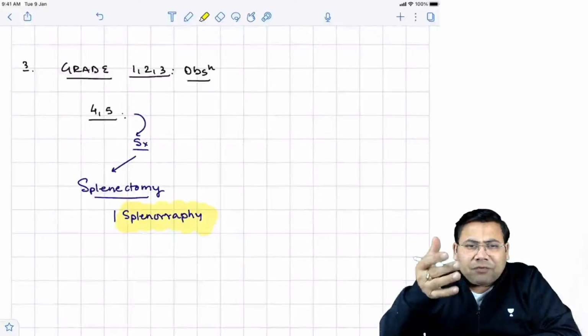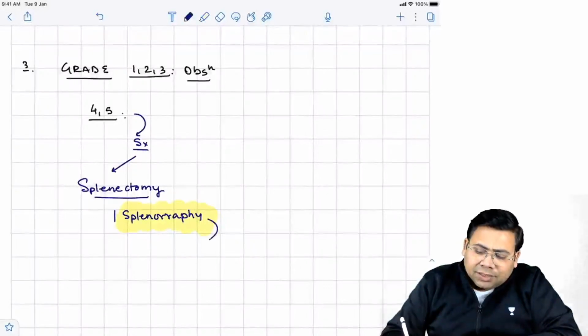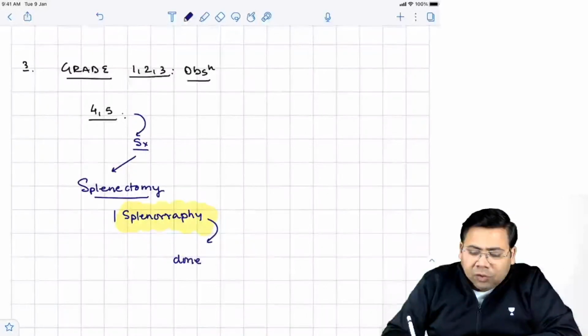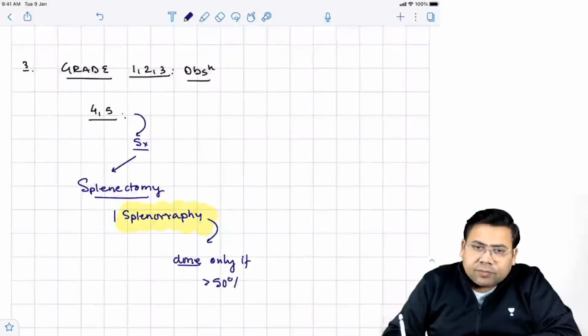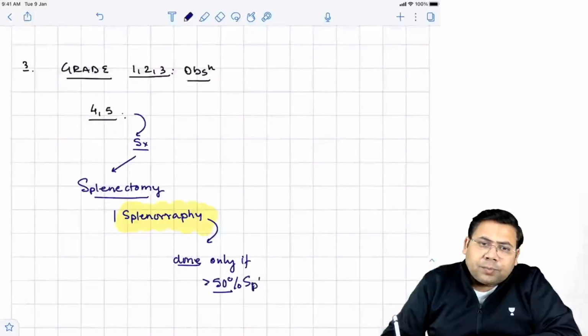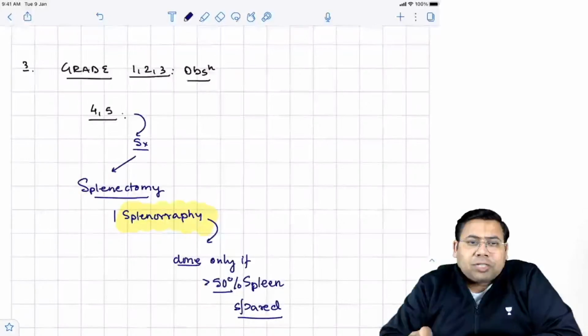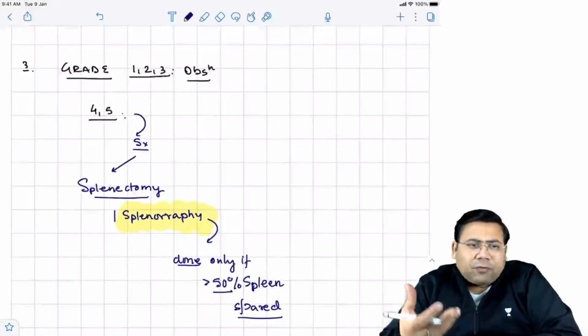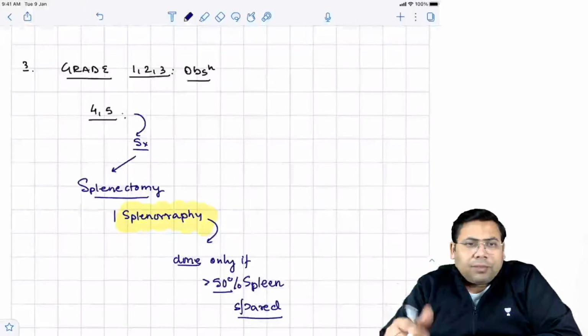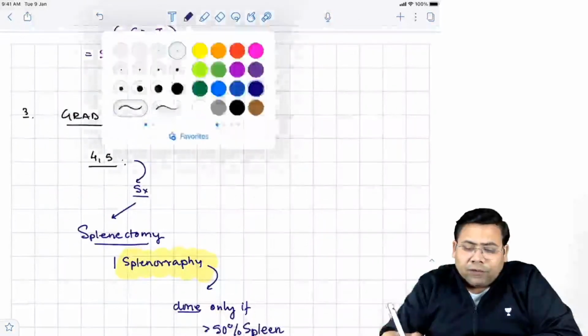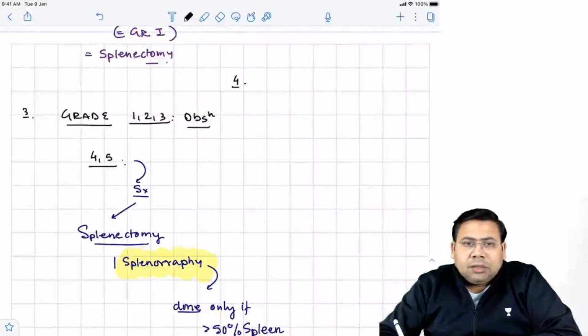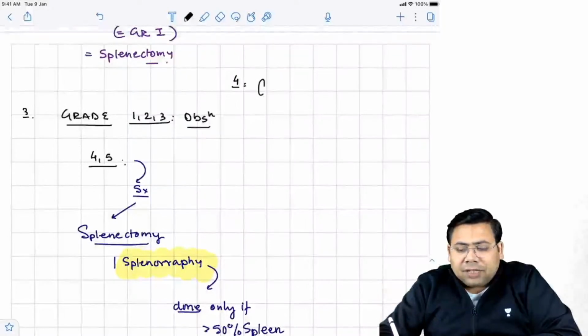What do we mean by splenography? This is done only if more than 50% of the spleen can be spared. Otherwise there is no point, because the splenic volume which is actually required for normal function is 50%. Then the fourth finding on this CT is a contrast blush.